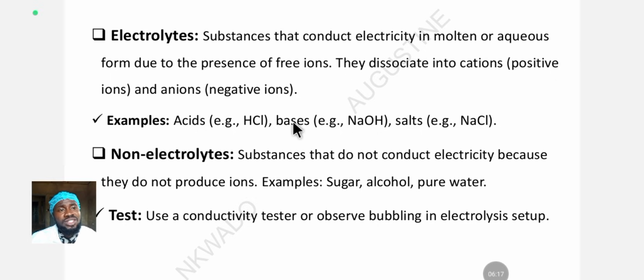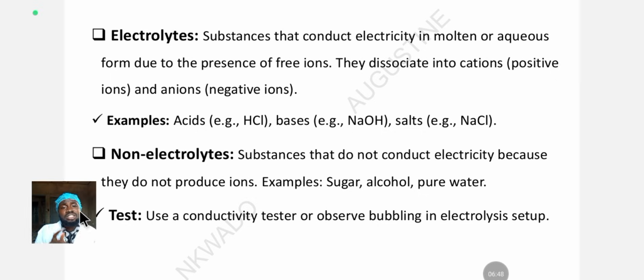And also bases. Strong bases, strong alkali like caustic soda, sodium hydroxide. Caustic soda is the common name. And salts are also electrolytes. Salts like sodium chloride are also electrolytes. Salts like ammonium chloride are also electrolytes. Ammonium chloride is the primary electrolyte present in a cell called the Leclanche cell.